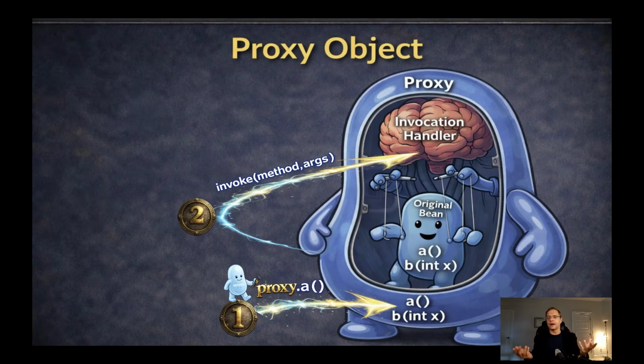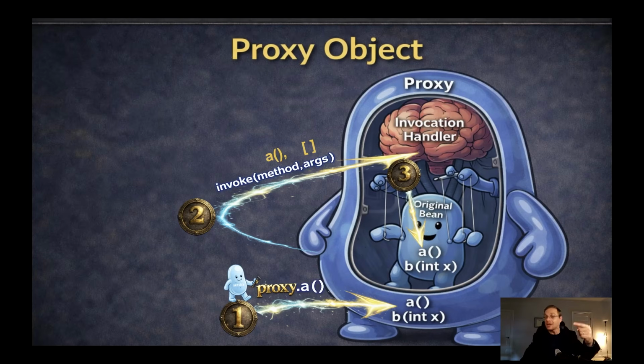What is invocation handler? So this is the architecture of the proxy object. The one who creates the proxy object puts inside not only the original bean but the invocation handler. In case of transactions, the duty of this invocation handler is to see: the proxy object said method A was invoked and 0 arguments came. Invocation handler says, okay, let's see, the original method was marked with the transactional annotation. Yes. Okay, let's open a transaction. Then let's call the original A method.